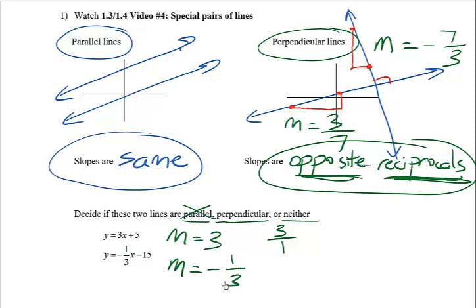That means these two slopes are opposite reciprocals, which means the answer to the question is these two lines have got to be perpendicular. Remember, if neither of those two special relationships had worked out, then I would have just said neither. Make sure to work hard at learning and understanding how slope works. We'll be using slope a lot in upcoming lessons.